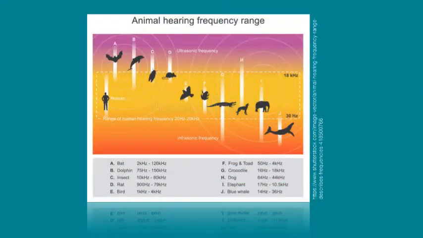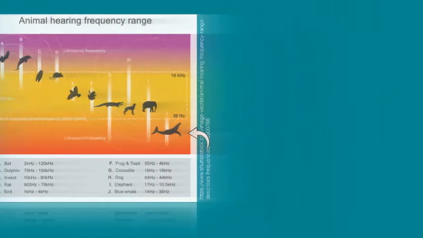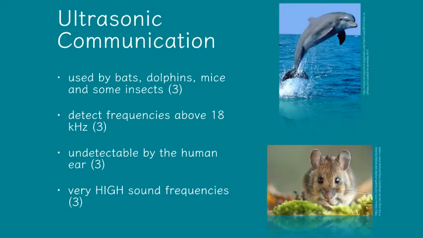So here you can see an illustration of animal frequency hearing ranges. You can see that the human is in the yellow range, and that's between 20 kilohertz and 20 hertz. On the top of the spectrum, you can see that above those frequencies, bats and dolphins can hear in these ranges, and on the bottom, you can see that blue whales and elephants can hear in these ranges. So we're going to start at ultrasonic communication.